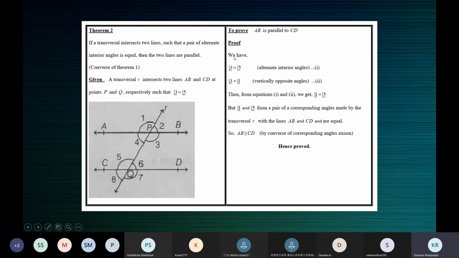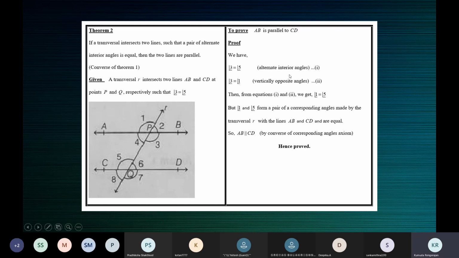See, like 3 is equal, so 3 will cancel out. So we have 1 is equal to 5. But 1 and 5 are corresponding angles. We proved 1 is equal to 5. 1 and 5 are equal, but they are corresponding angles. So AB is parallel to CD.